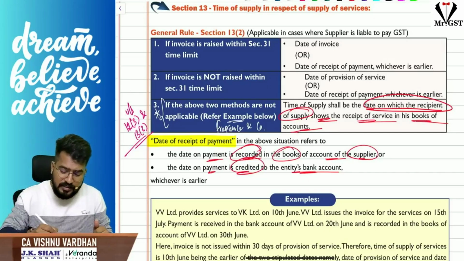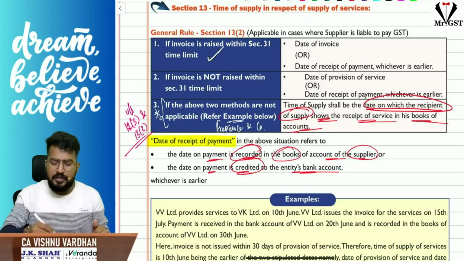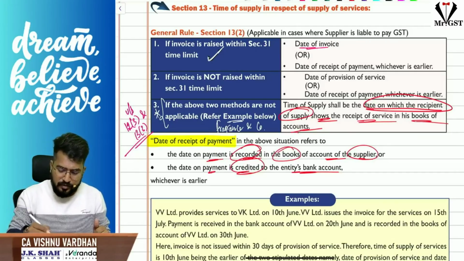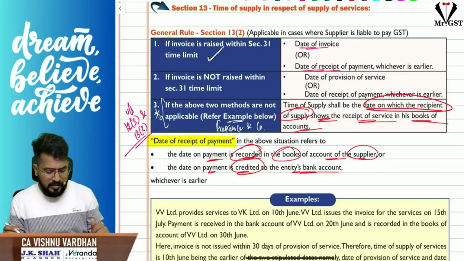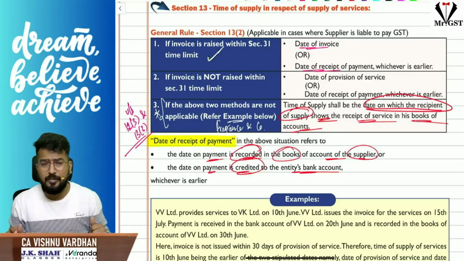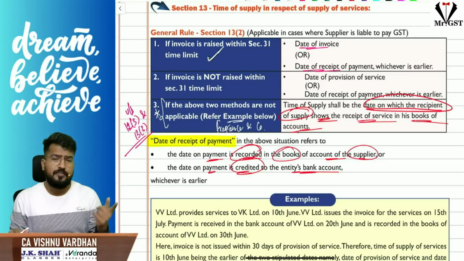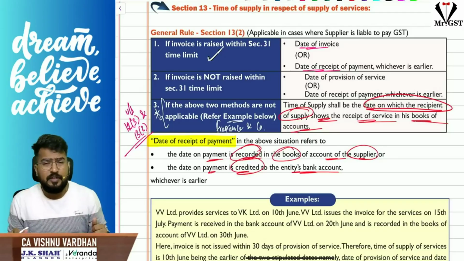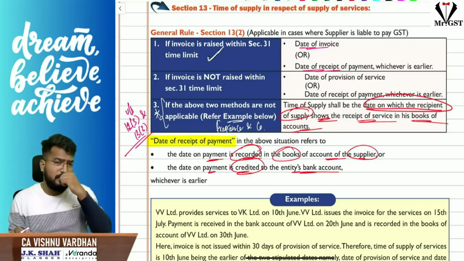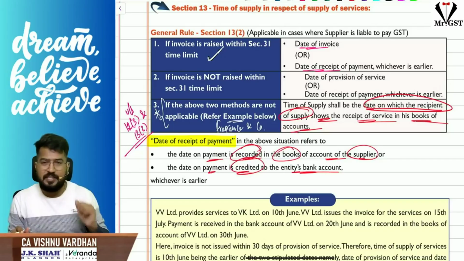Sir, if the answer is yes, then what is the time limit to raise invoice? Date of invoice or date of receipt of payment, whichever is earlier. You know the meaning of date of payment. Date of payment is nothing but date of entry in the books of accounts of the supplier or date of credit in the bank account of the supplier, whichever is earlier. So that will be the time of supply.